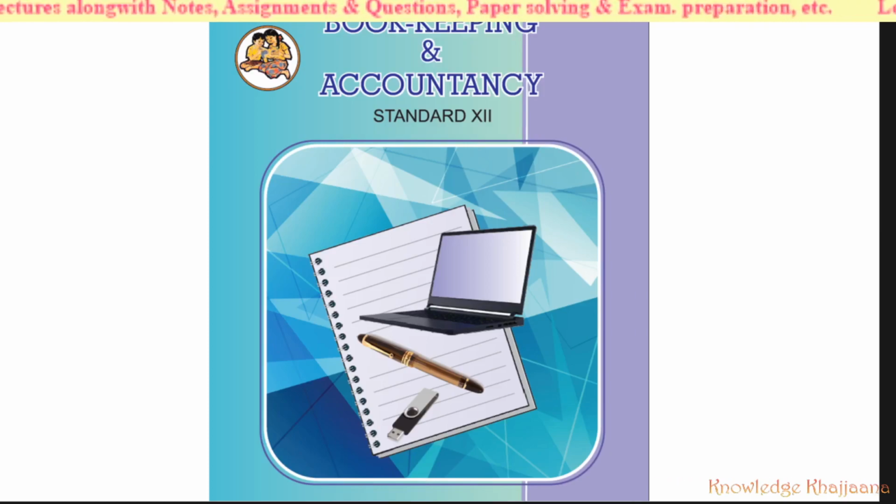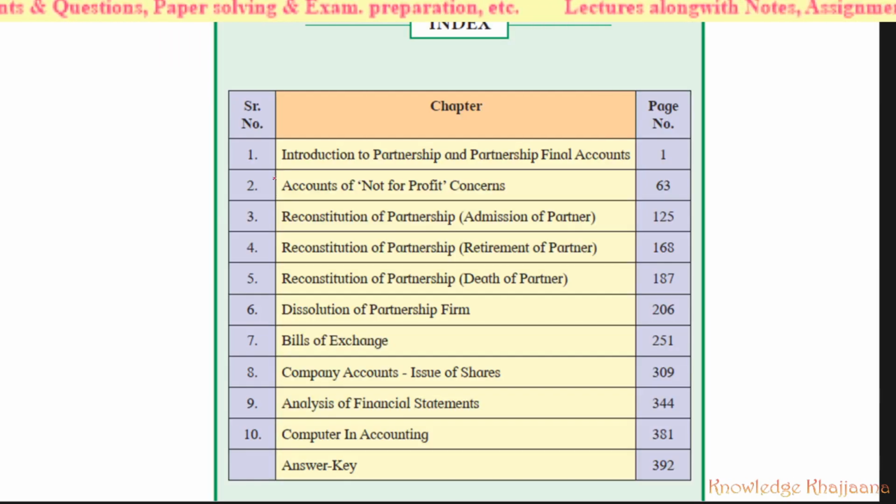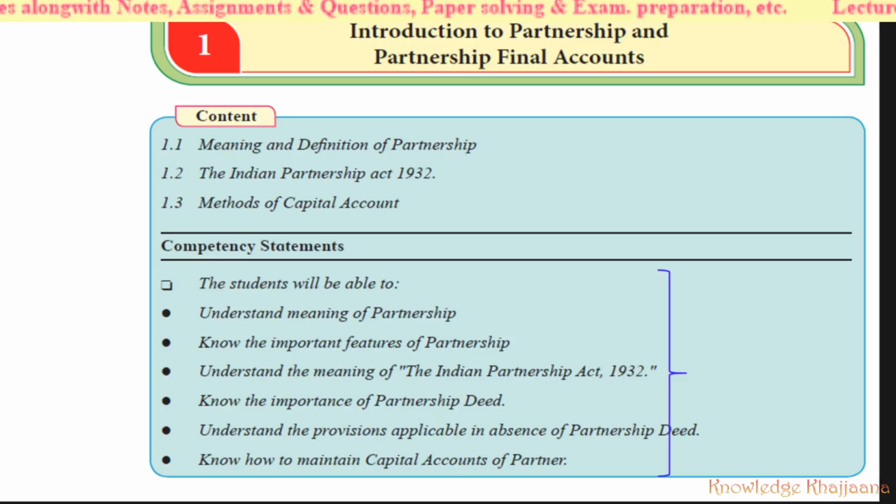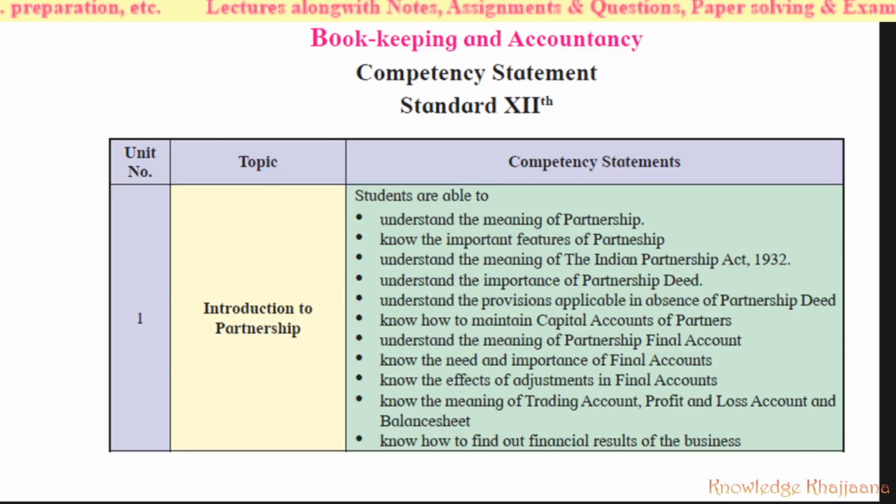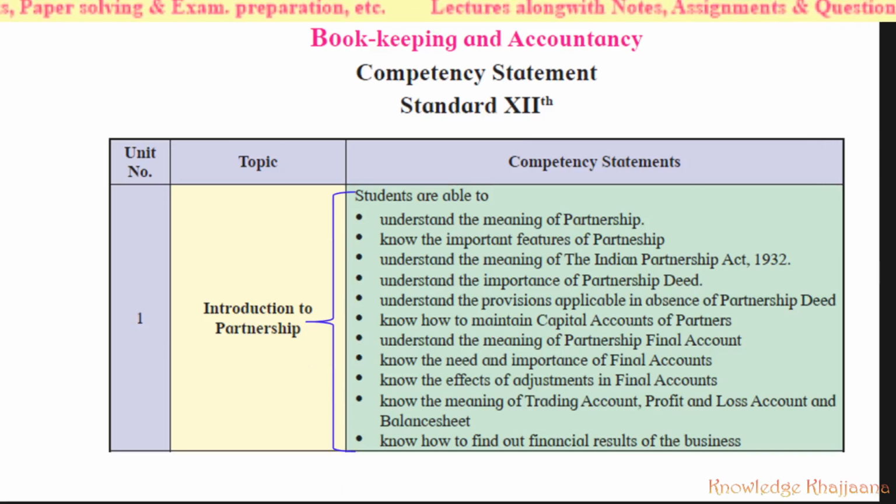We are learning bookkeeping and accountancy standard 12, and we are learning lesson number 1, that is introduction to partnership and partnership final accounts. We have covered these competency statements, and among the lesson introduction to partnership, we have completed these competency statements which have been stated as per the book. And now we are on how to find out the financial results of the business, that is, the partnership business. Currently we are learning this topic.